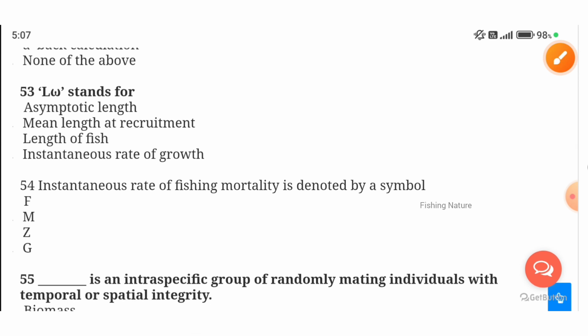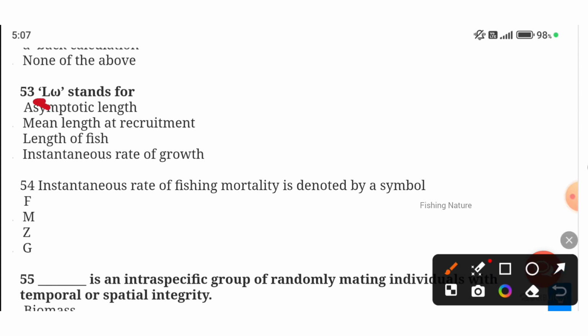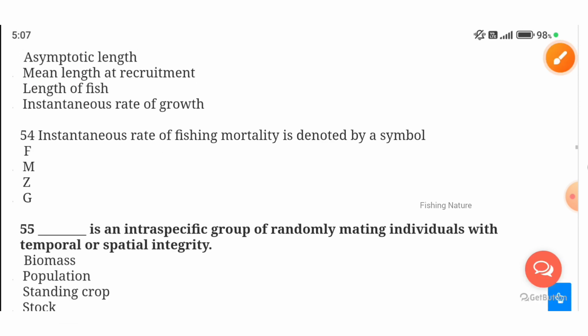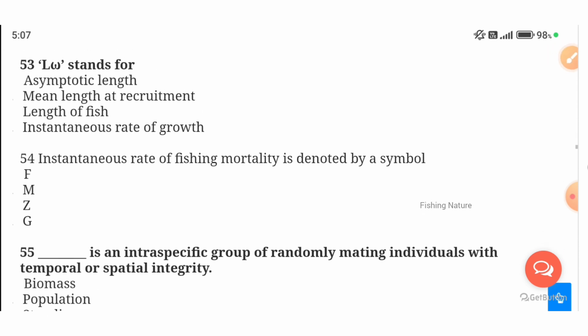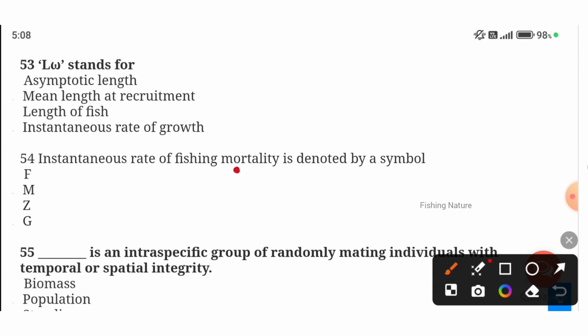Next, L-infinity stands for which? What does this symbol indicate here? It is the asymptotic length. L means length, and this symbol indicates asymptotic. Next, the instantaneous rate of fishing mortality is denoted by which symbol? We indicate it by F.